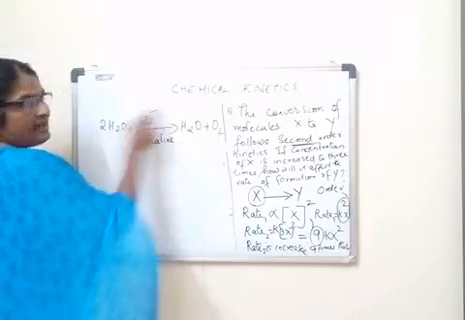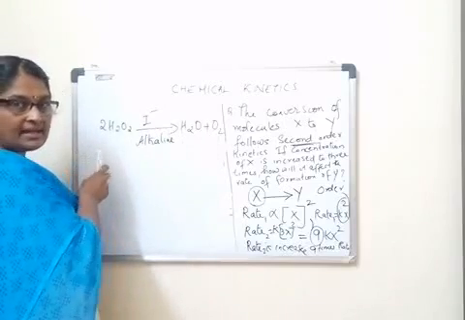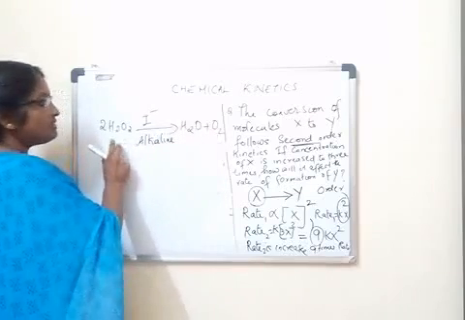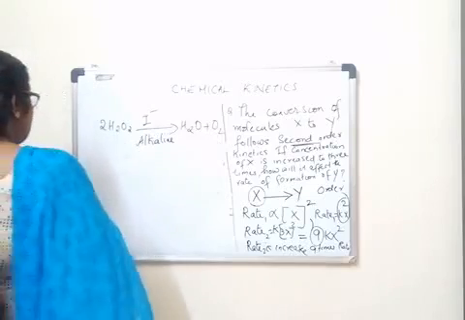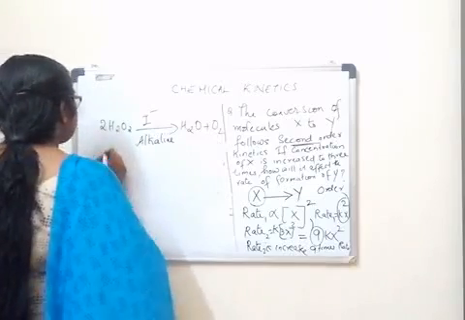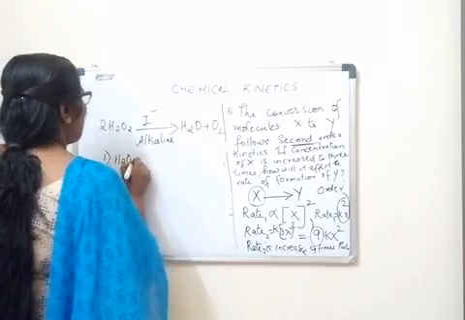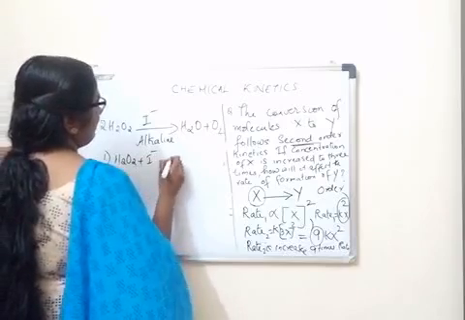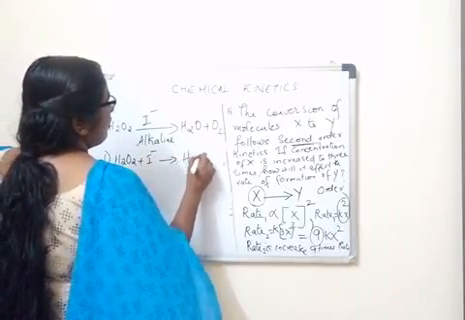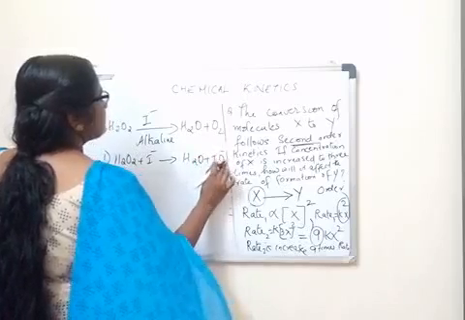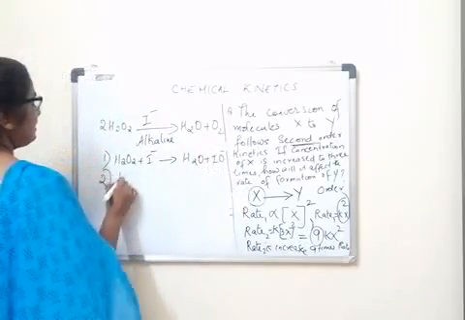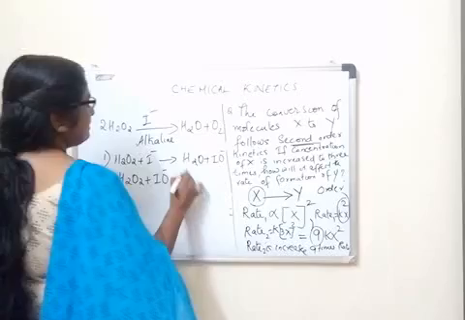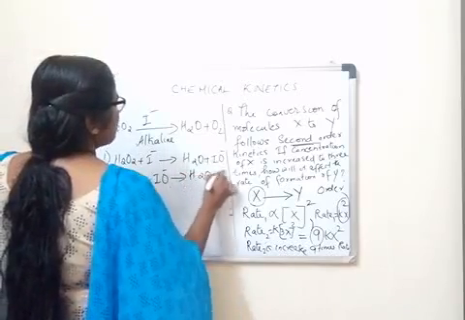This is a complex reaction. That means, to achieve the final product, it involves more than one step. So I'll write the steps involved. The first step is H2O2 plus I minus gives H2O plus IO minus. Second step, H2O2 plus IO minus gives H2O plus O2.